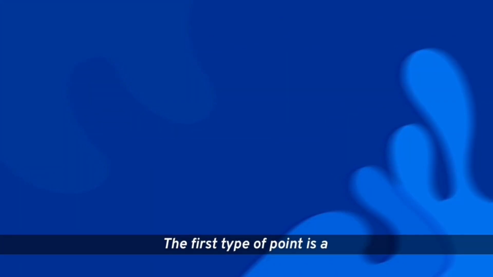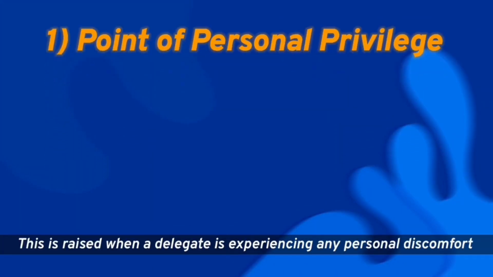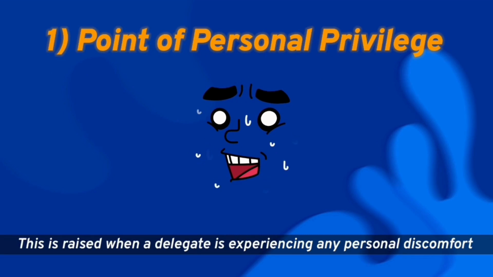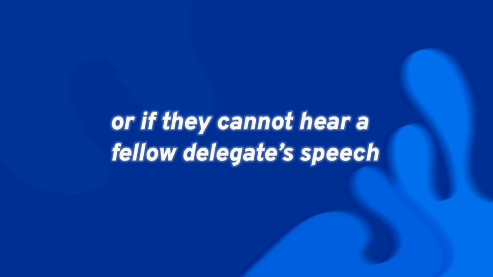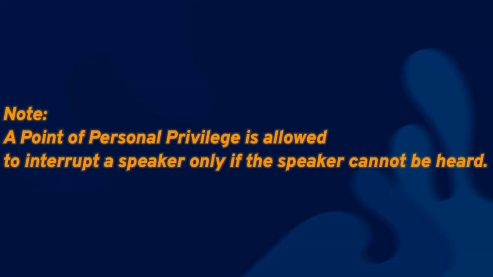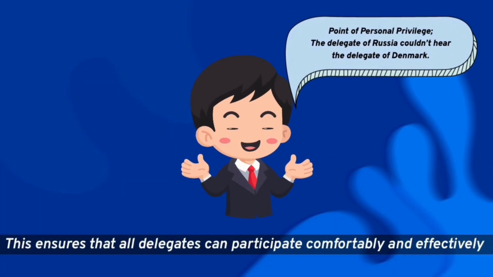The first type of point is a point of personal privilege. This is raised when a delegate is experiencing any personal discomfort. For example, if a delegate is feeling cold and would like the fan to be turned off, or if they cannot hear a fellow delegate's speech. A point of personal privilege is allowed to interrupt a speaker only if the speaker cannot be heard. This ensures that all delegates can participate comfortably and effectively.